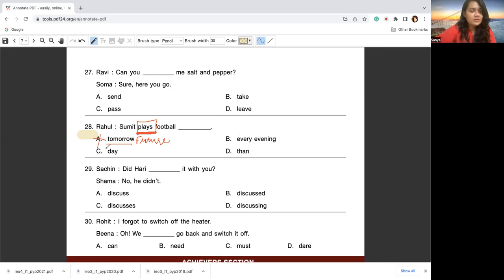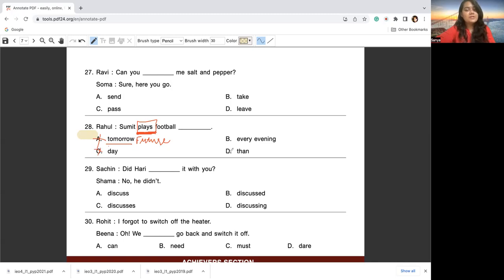Option C here, Sumit plays football day. Now, there can be a football day, but Sumit can't play football day, right? Sumit can play football, but he can't play the whole day, right? I mean, he can't play football day. So this option C is incorrect.